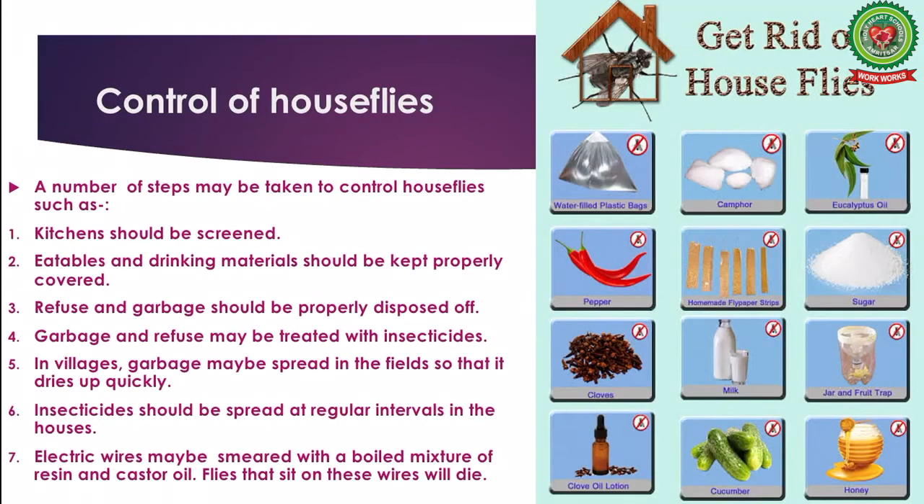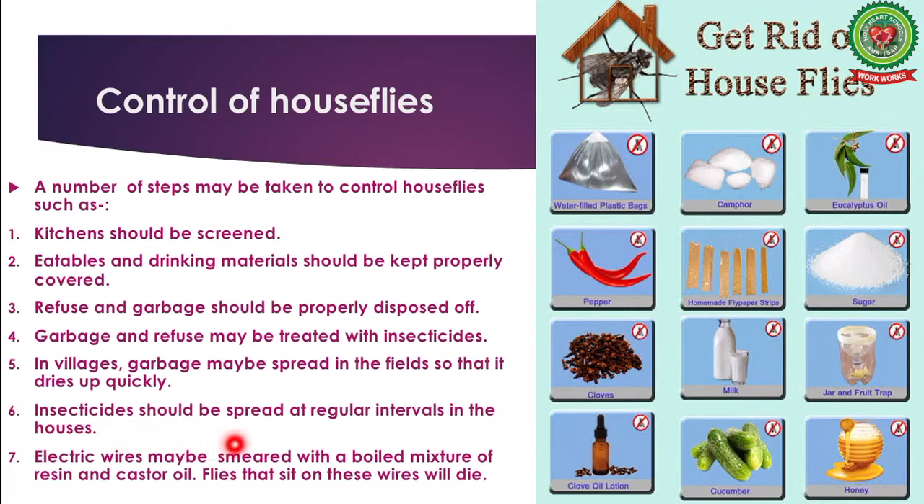Control of houseflies. A number of steps may be taken to control houseflies, such as kitchens should be screened, eatables and drinking materials should be kept properly covered. Refuse and garbage should be properly disposed of. Garbage and refuse may be treated with insecticides. In villages, garbage may be spread in the fields so that it dries up quickly. Insecticides should be sprayed at regular intervals in the houses.